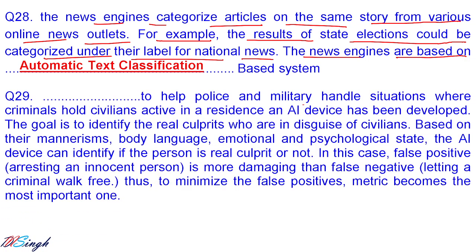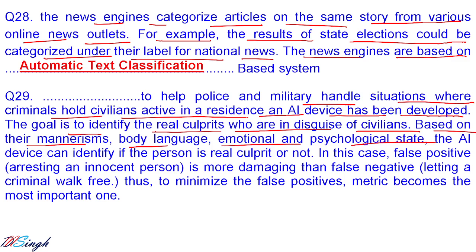To help the police and military handle the situation where criminals hold civilian activity in the residence, an AI device has also been developed. The goal is to identify the real culprits who are in disguise as civilians, based on their mannerism, body language, emotion, and psychological state. The AI device can identify whether the person is a real culprit or not. In this case, a false positive, arresting an innocent person, is more damaging than a false negative, letting a criminal walk free.